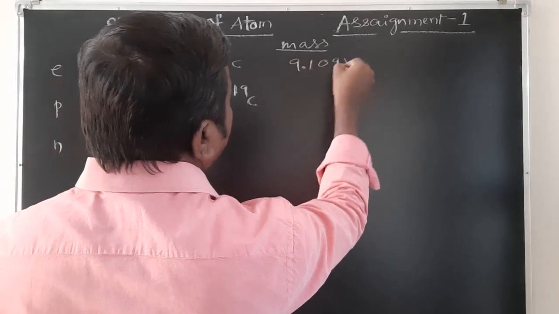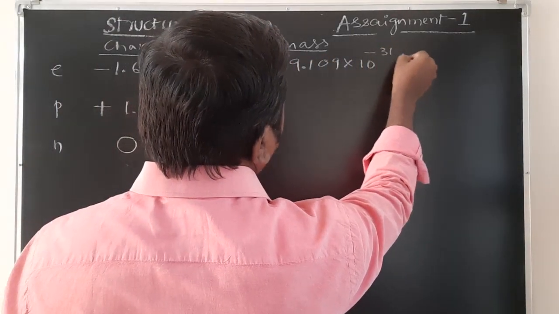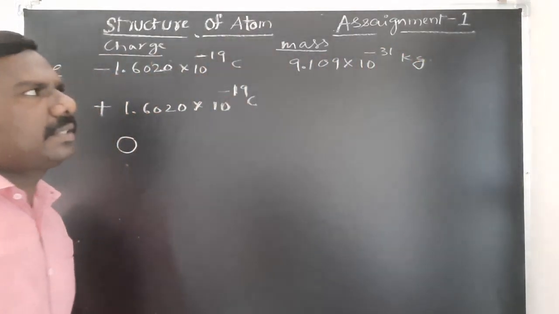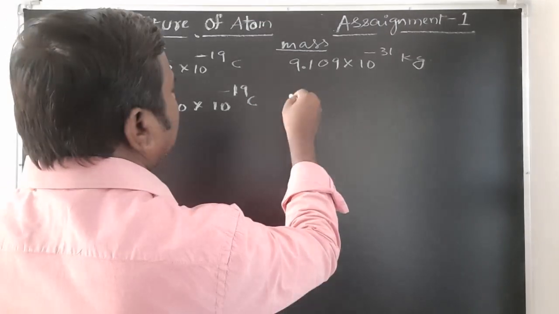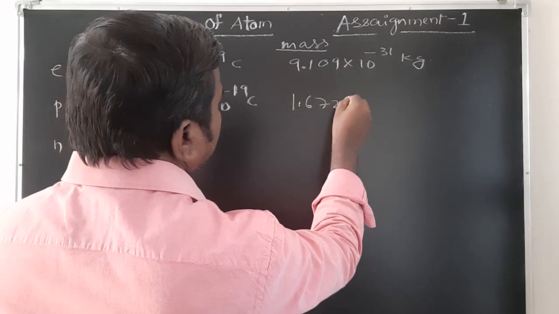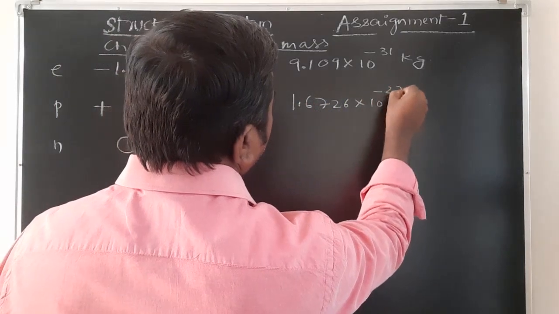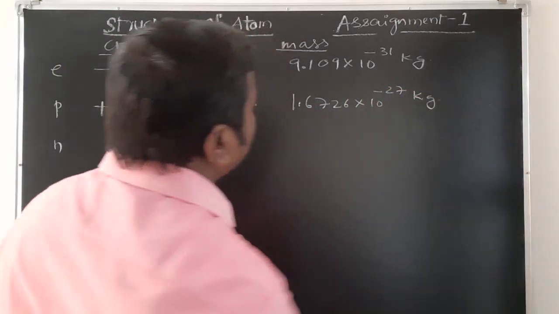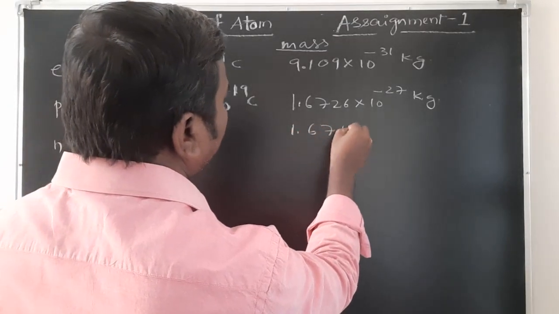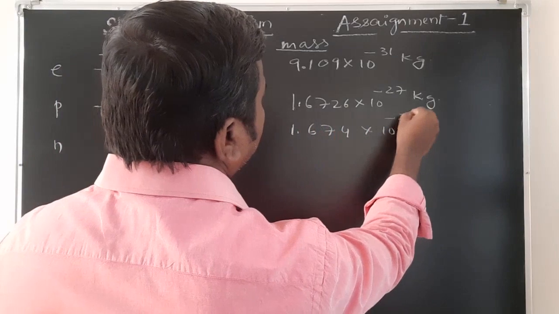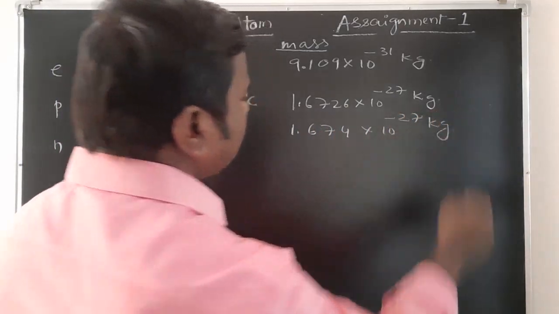Mass of these 3 fundamental particles: mass of electron is 9.109 into 10 to the power of minus 31 kilograms. Mass of proton is 1.6726 into 10 to the power of minus 27 kgs, and the mass of neutron is also almost close, 1.674 something into 10 to the power of minus 27 kgs.